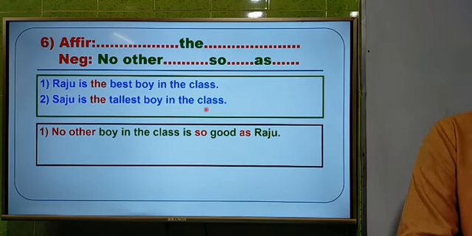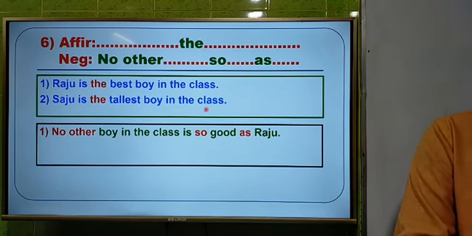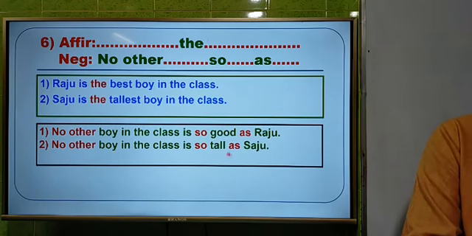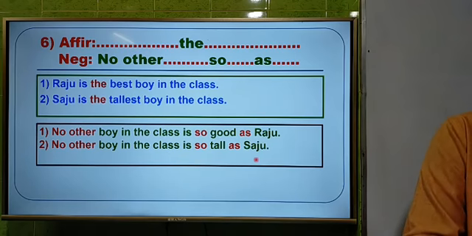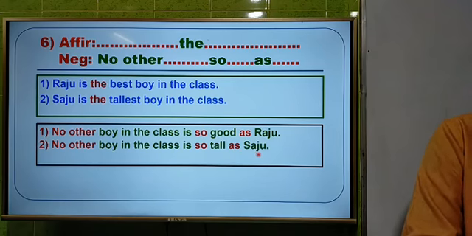We have to make it positive to make it negative. So the answer will be: no other boy in the class is so tall as Shaju. Like the first one, I have given you the last answer.